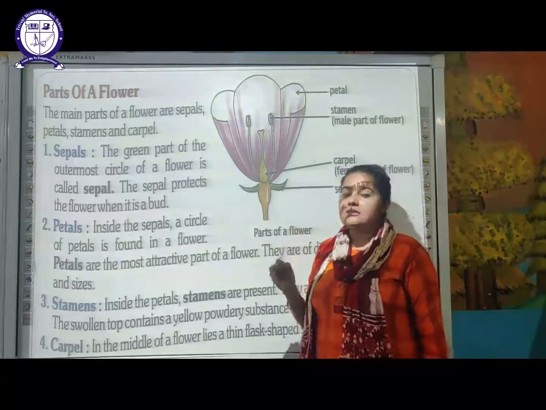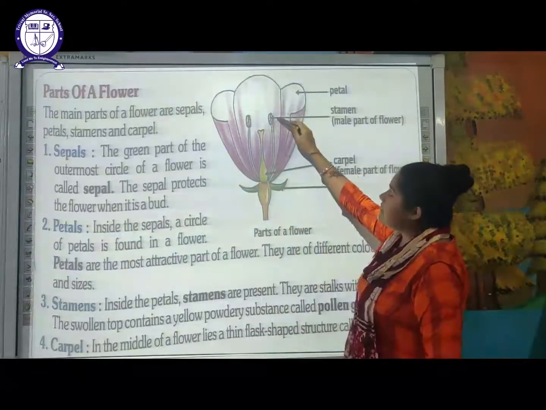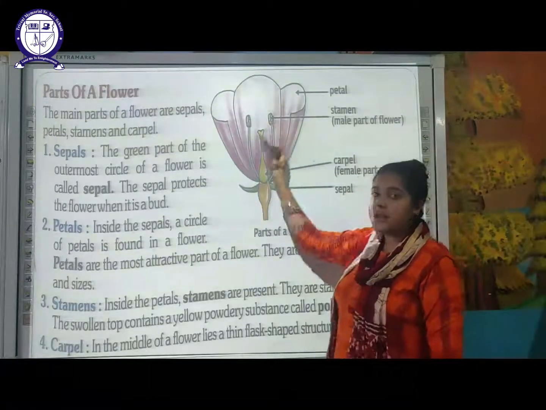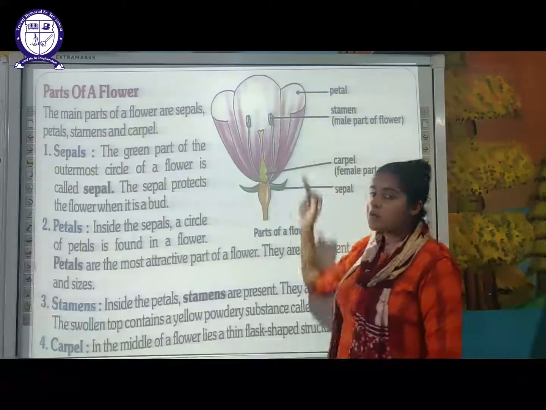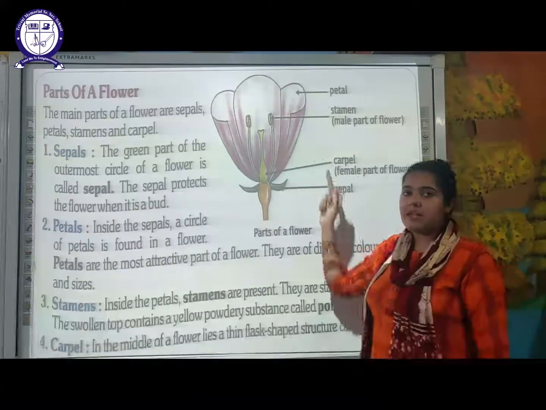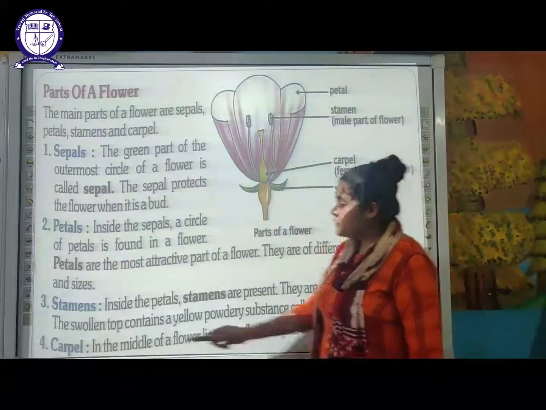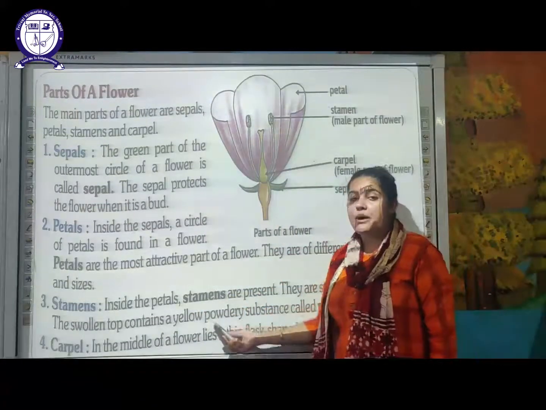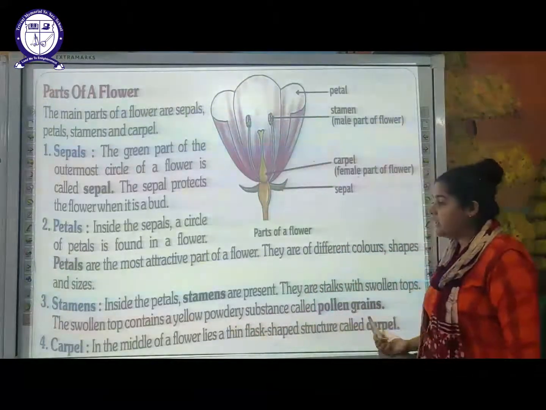In higher classes you will understand more. These are made up of two parts. The stalk part is your filament, and the topmost part which is swollen is called the anther, and it completely forms the stamen, that is the male reproductive part. The swollen top contains a yellow powdery substance. This yellow powdery substance is known as your pollen grains.